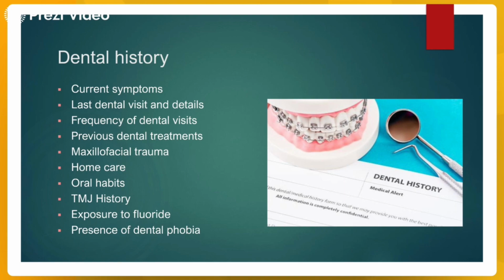How many times, what is the type of toothpaste, the type of toothbrush they are using, and this will give you a clue as to how careful they are or how alert they are regarding their own oral hygiene. So that gives you a clue about how motivated they are about taking care of themselves. Then next is TMJ history.